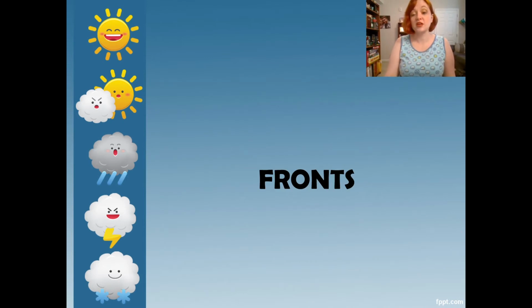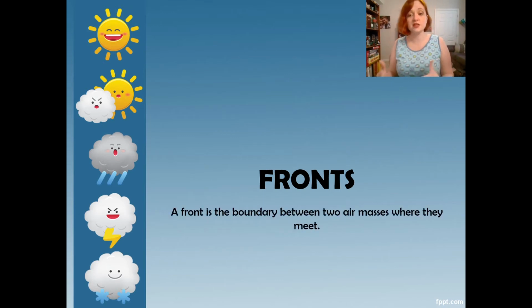All right, so the other thing that causes a lot of the weather that we experience are fronts. So a front is just the boundary where two air masses meet, okay? So that's talking about our high pressure air and our low pressure air, where those two air masses meet, that is a front. It's like a line, the battle line, right? Because the high pressure and the low pressure air push each other around, and the high pressure air usually wins. But that's the battle line. The front is the battle line where they meet, okay?